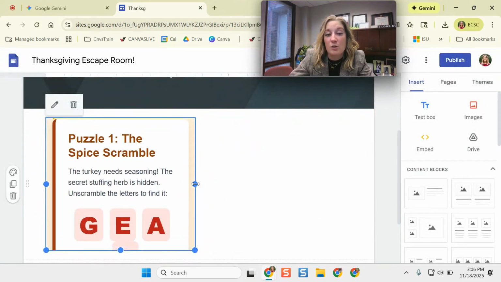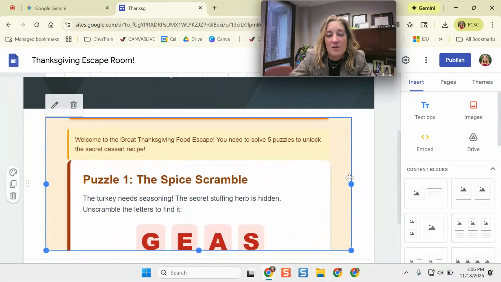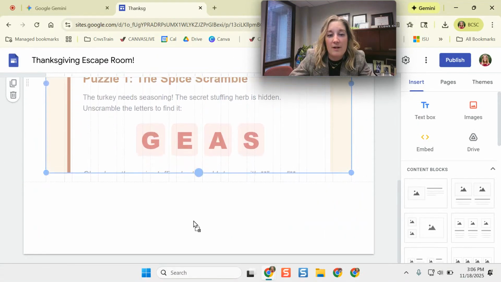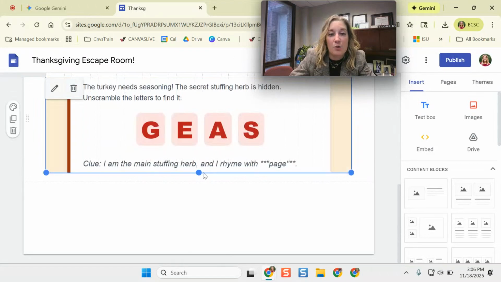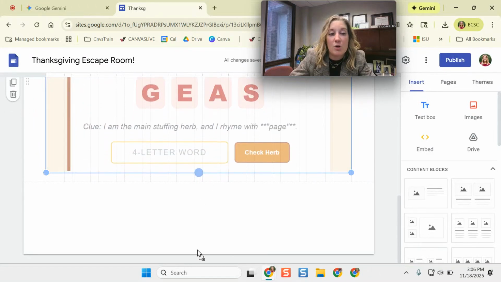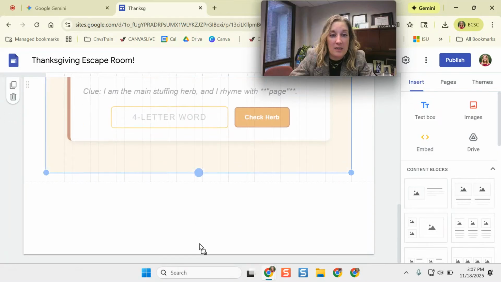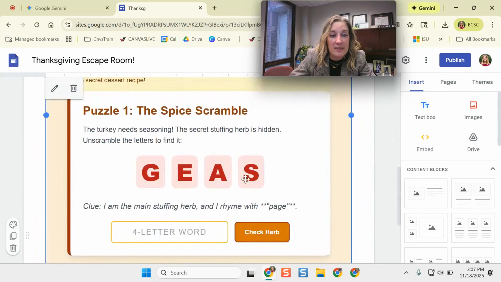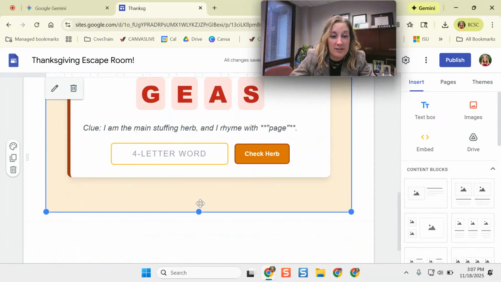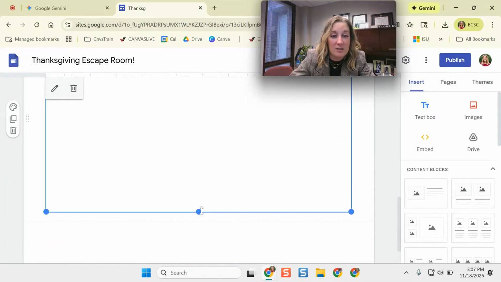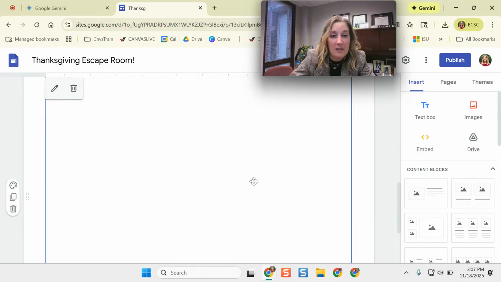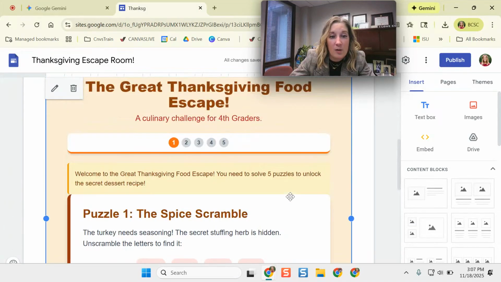This is where you do have to finagle with it a little bit. I've noticed this with Google Sites just in general. Whenever you embed something, even if it's another Google product, it makes it so tiny on the screen and on the site. So I always like to go through and adjust it, so there's a little bit more real estate to work with here. Okay, so there we go.